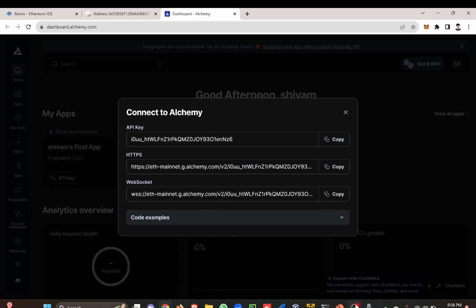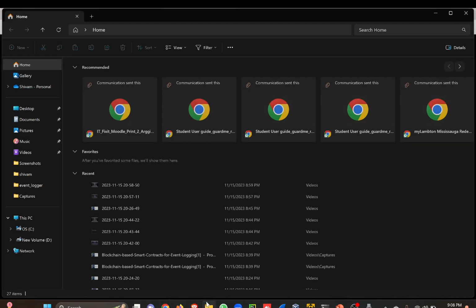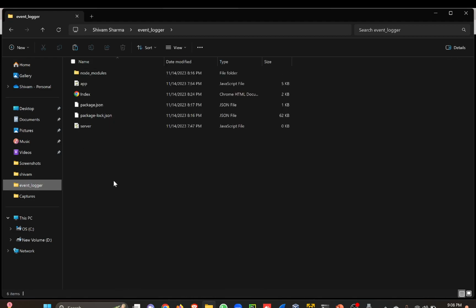After getting all these three, we will go towards Node.js, and we will create a directory. In my case, I have already created a directory that I am going to show you. In this directory, I have created some files: app, index, package, and server. app.js is our backend file and has our JavaScript backend code. index.html is our front end, and it has all the HTML and CSS code.